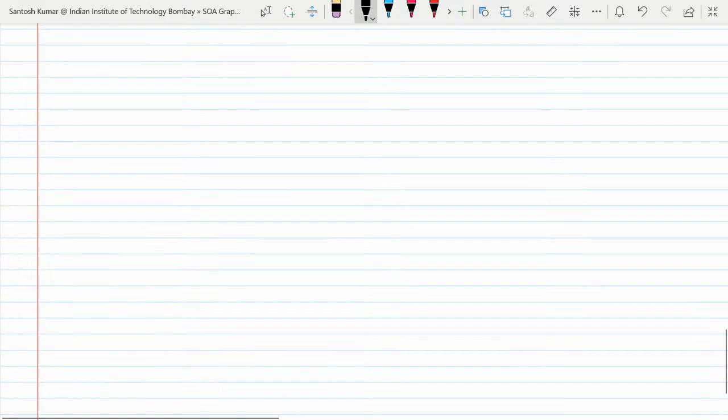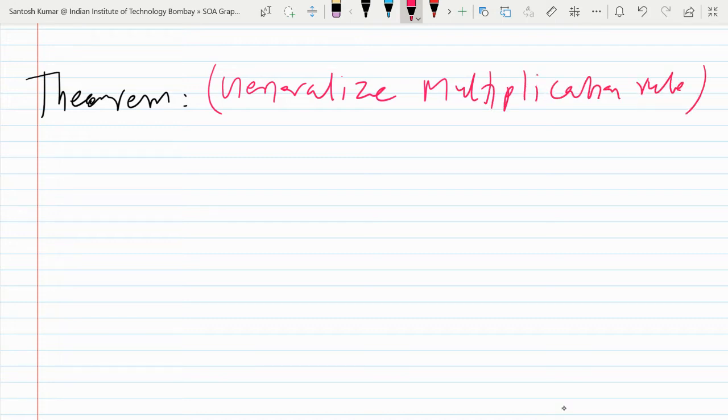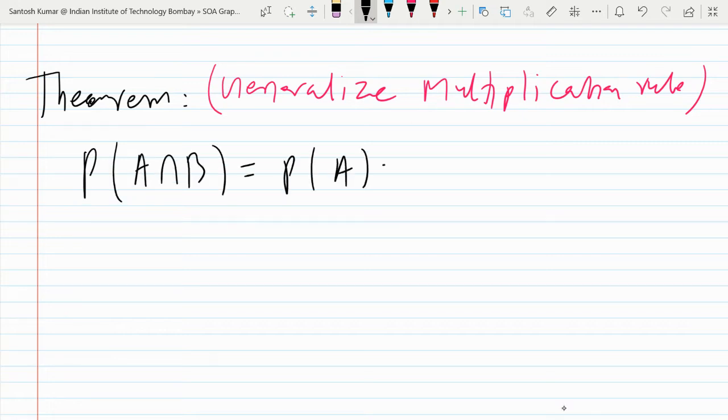So the theorem is, what we want to do is generalize the multiplication rule. We had that probability of A intersection B is equal to P(A) into P(B given A).